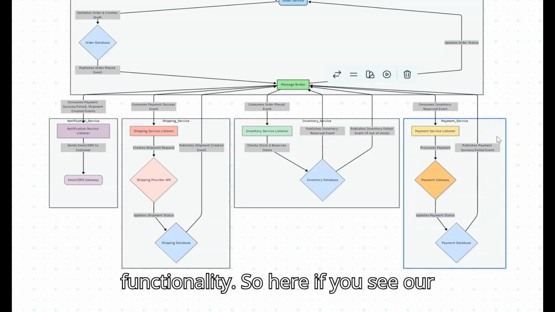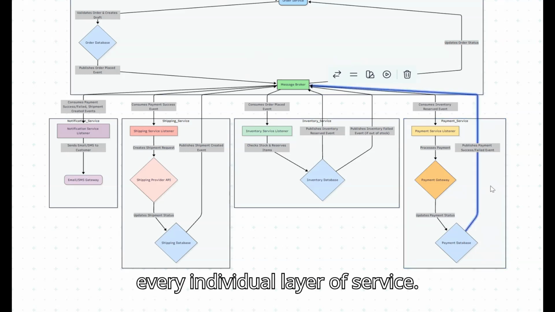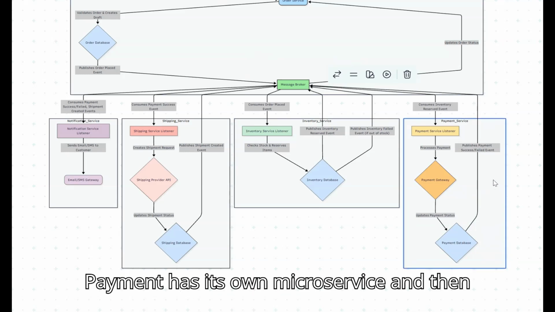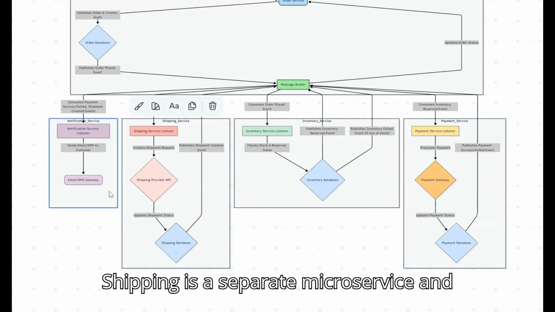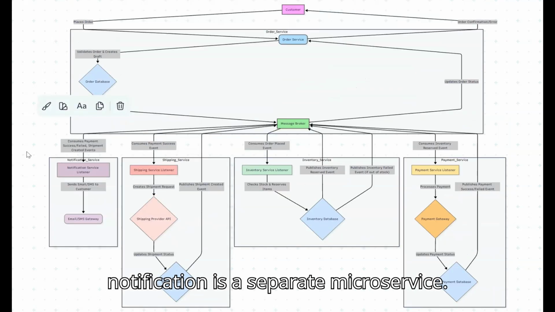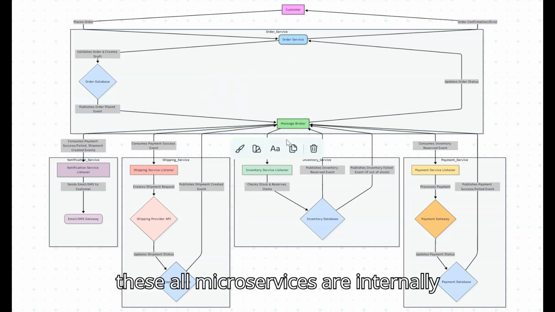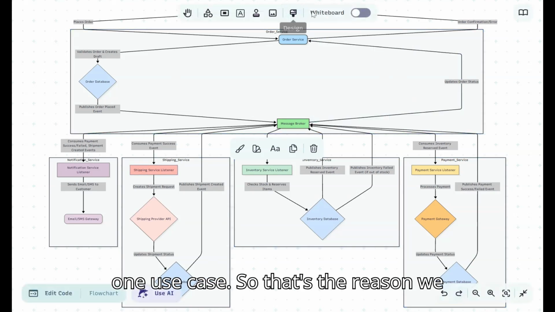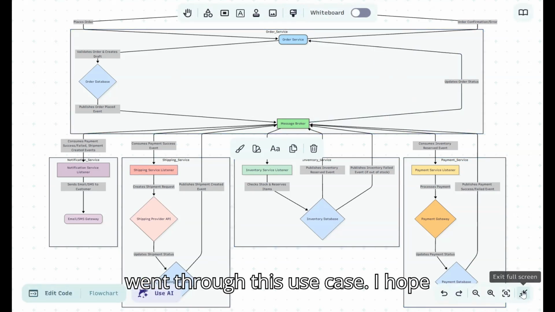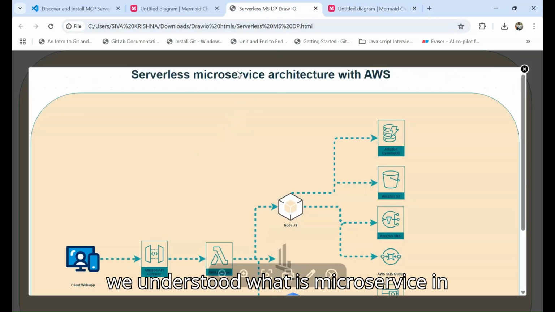So here, if you see, our main purpose is not to go through this entire journey, just to focus on every individual layer of service. Payment has its own microservice, inventory is a separate microservice, shipping is a separate microservice, notification is a separate microservice, and order is a separate microservice. These microservices are all internally engaging throughout their life cycle for one use case. So that's the reason we went through this use case. So I hope we understood what a microservice is in detail.